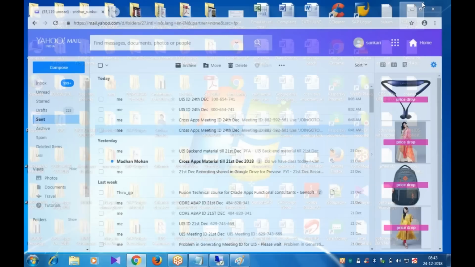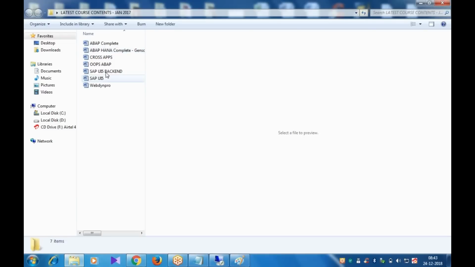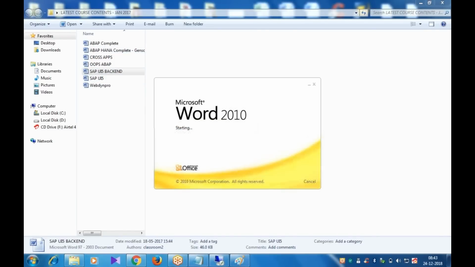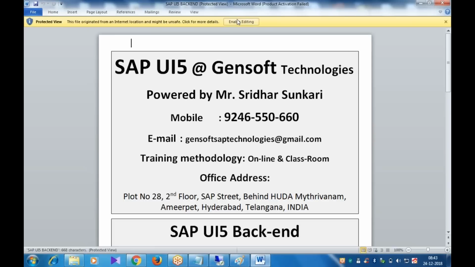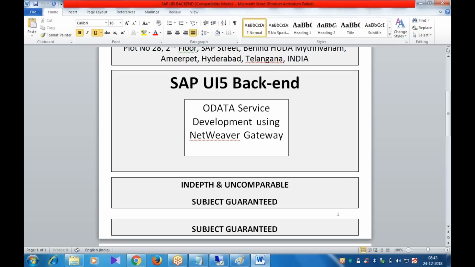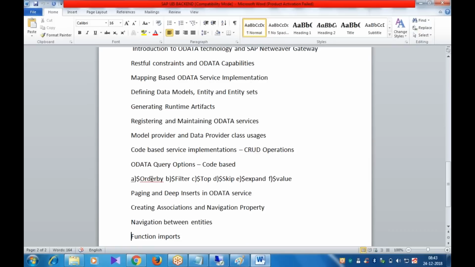So if you see here, one second. I'm not following the sequence, so let me just cross check on the backend part. $orderby, filter we have discussed.